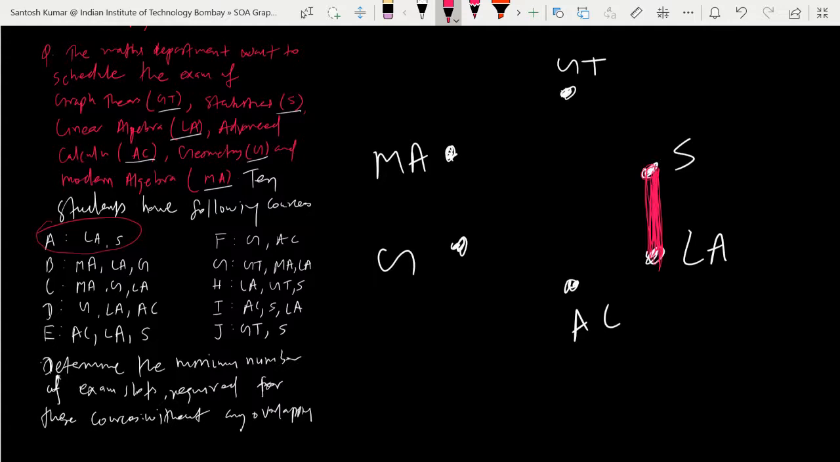Then for B: B has modern algebra, linear algebra, and geometry. So you join modern algebra and linear algebra, and you join linear algebra and geometry, and modern algebra and geometry. You cannot put these three subjects in one slot because B is common to them. So you have to make the edges between them, meaning different slots are needed.